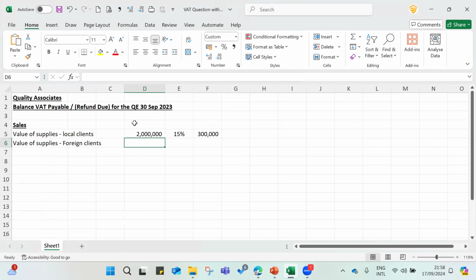So here 750,000, right? Then if it is export, the VAT rate is 0, so nothing to collect on behalf of the government. You are enjoying the 0 rate as exported, right?